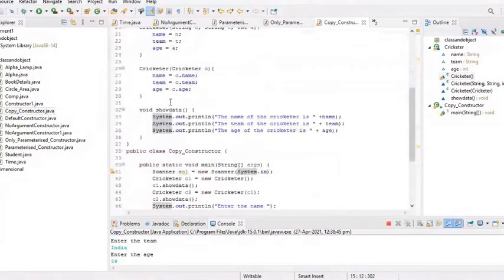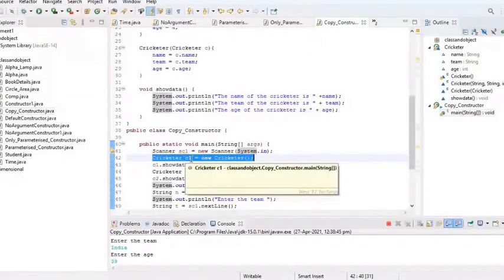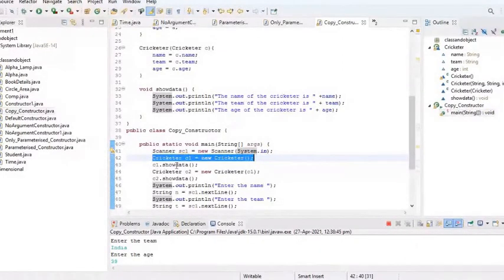Okay, so this is called when? This is called whenever I have created the object and the object reference c1. Then I have called c1.showData, so control will transfer to the showData method. It is going to display: the name of the cricketer is MSD, the team of the cricketer is India, and the age of the cricketer is 39.